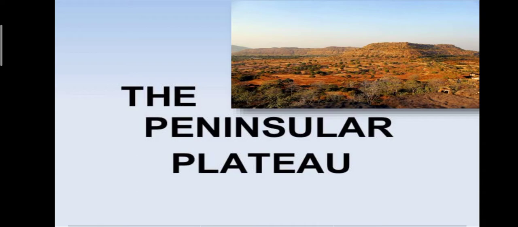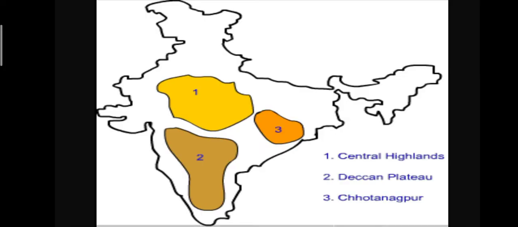We already discussed that there are six major physiographic divisions. Under that we discussed the Himalaya mountains. Second we discussed the northern plain. Now the third one is the Peninsular Plateau. In this Peninsular Plateau, three parts are there: Central Highland, Deccan Plateau and Chota Nagpur. See the India map. In the center part is the Central Highland. Second, in the south is the Deccan Plateau, and the third, near Odisha and Jharkhand, is Chota Nagpur.